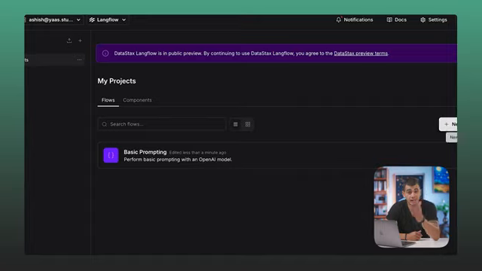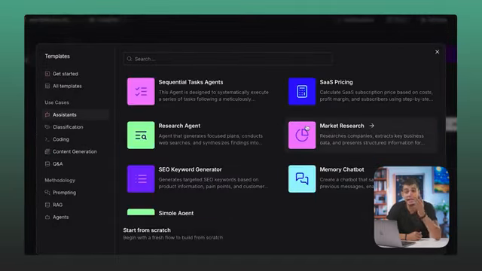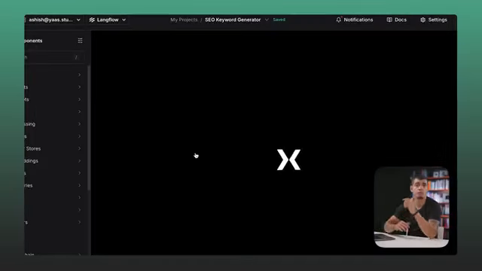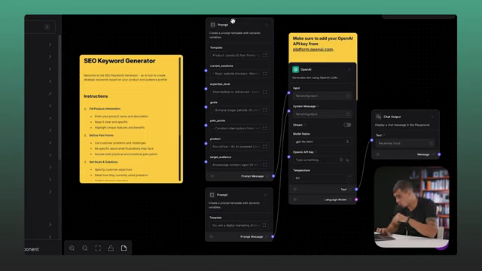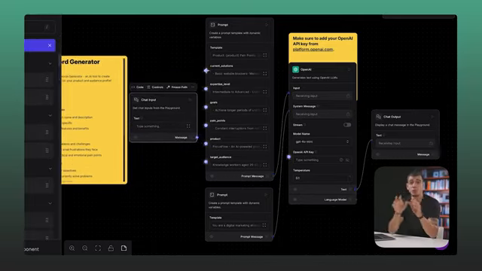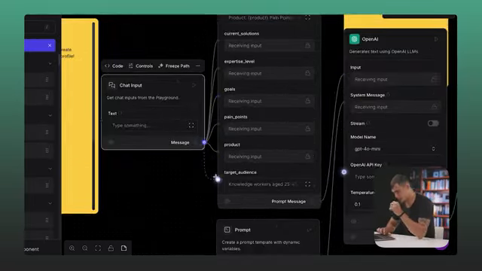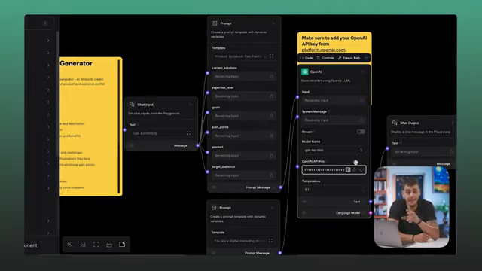We're going to go back, create a flow, click on use cases, and find SEO keyword generator. Okay, so here you can see that we've got a couple of prompt blocks, an AI block and an output block. But you'll see that there's no input block for putting in a query. So let's quickly do that and connect the nodes to all kinds of inputs it requires. Then we already have our basic prompt. You can edit it or do whatever you want with it. But for now, as we need keywords, it's good for us. And put your OpenAI keys or whatever LLM you prefer from the list here.